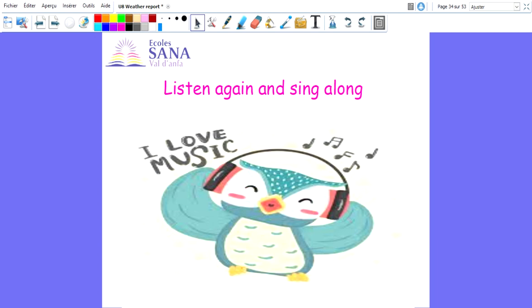Hats, coats, sweater and scarf. It was cold and windy in the park. Cold and windy. Hats, coats, sweater and scarf. It was cold and windy in the park. Cold and windy. Windy in the park. Windy in the park. Windy in the park.